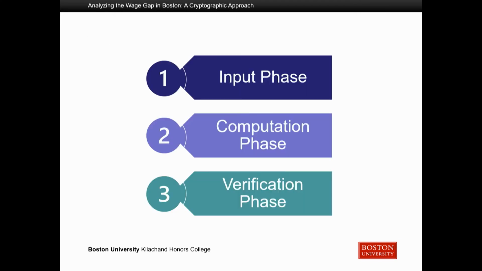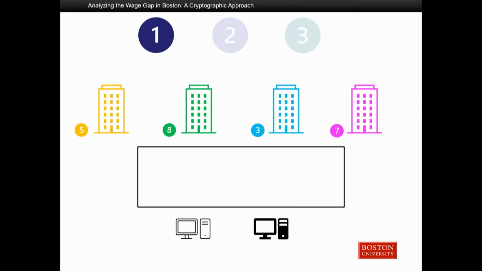Okay, so let's see how these 3 properties are going to work together. So we're going to have 3 phases: an input, computation, and verification phase. Like before, we're going to have our 4 companies with their data, and we're also going to have their 2 servers.